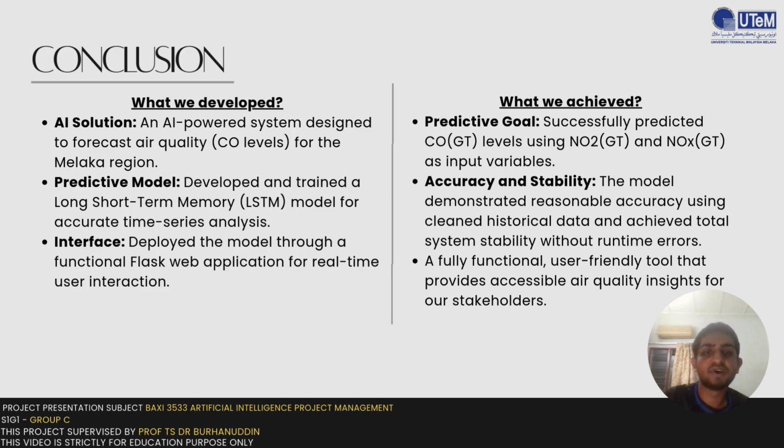So what did we achieve? First of all, the predictive goal. We successfully predicted carbon dioxide using nitrogen dioxide as input variables, with accuracy and stability. The model demonstrated reasonable accuracy using clean historical data and achieved total system stability without runtime errors. A fully functional, user-friendly tool that provides accessible air quality insights for our stakeholders.